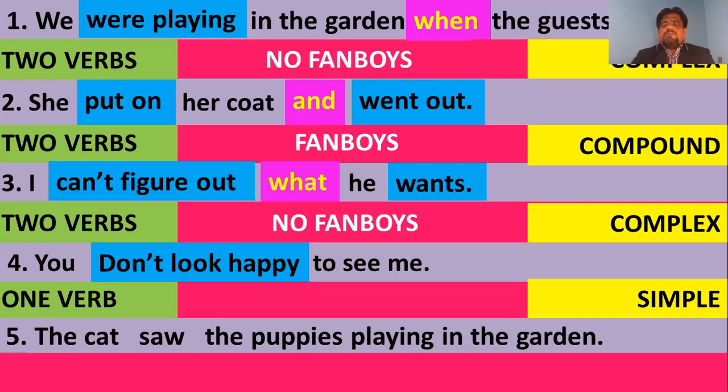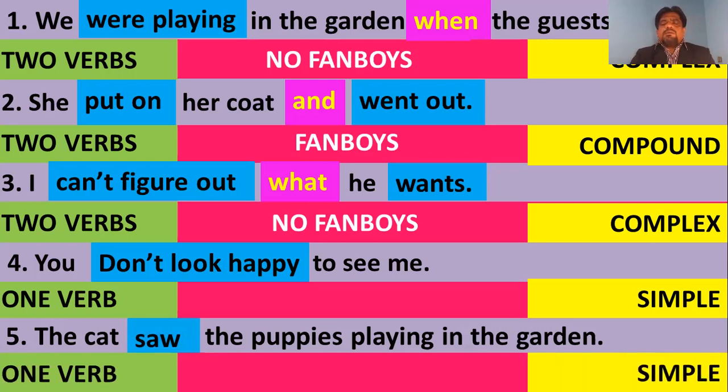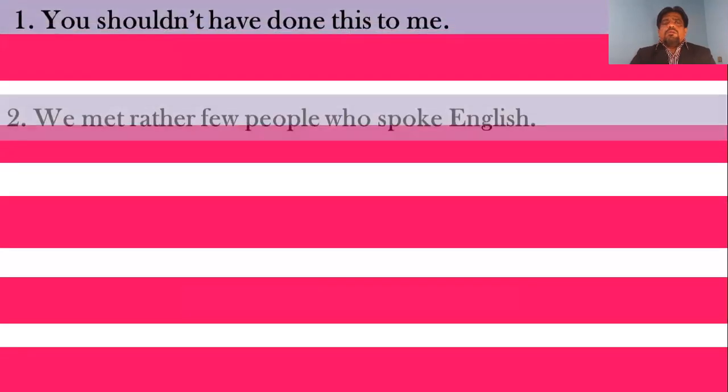That is the reason why we have only one verb. So is the only one verb. Playing is not a main verb as it is not used with a helping verb. Since we have got only one main verb, it is a simple sentence.